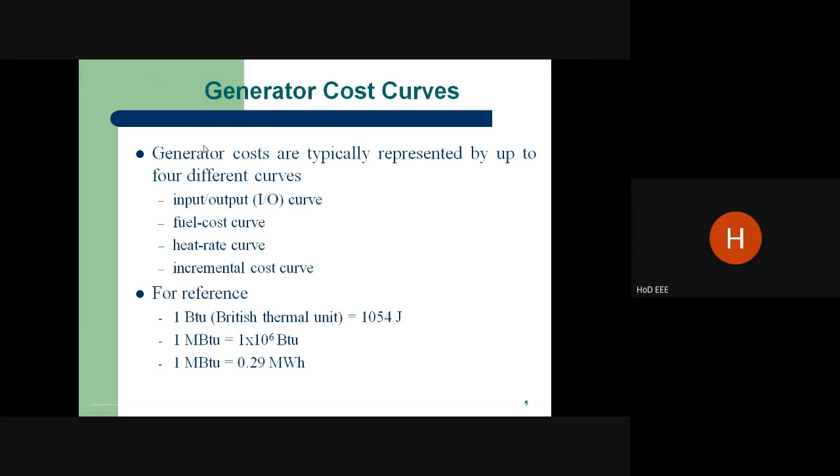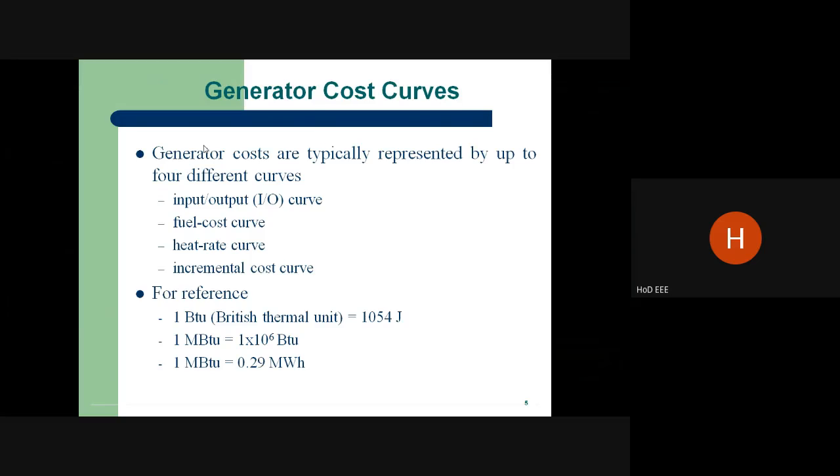If unit 1 can generate power at a cost of 30 paise, unit 2 may be at 35 paise, another at 40 paise, another at 20 paise. So we have to take all the power generation at equal incremental cost. That is very, very important.